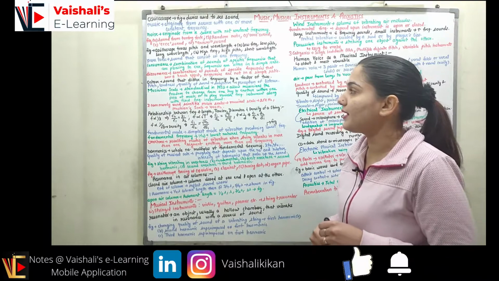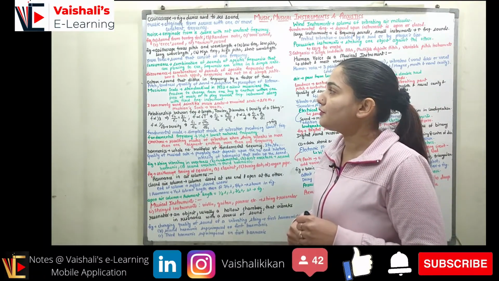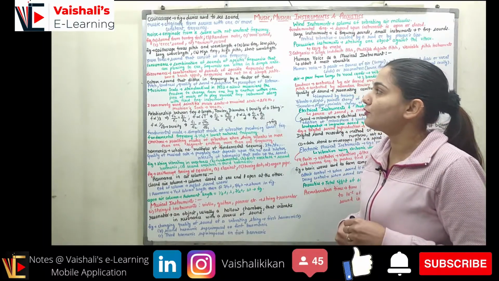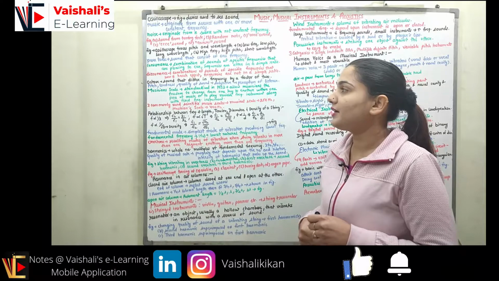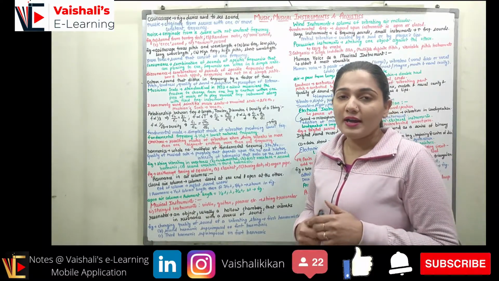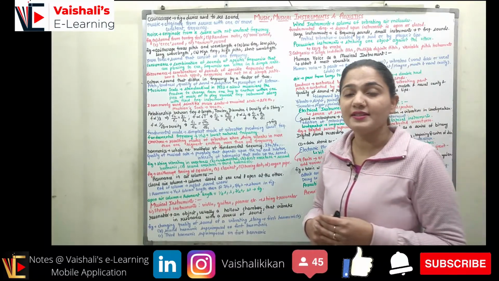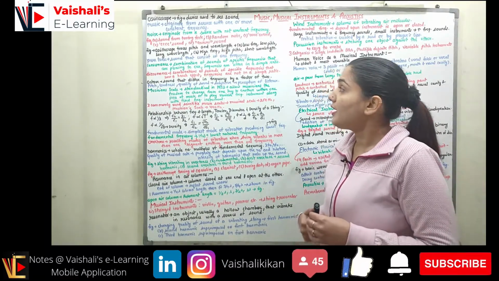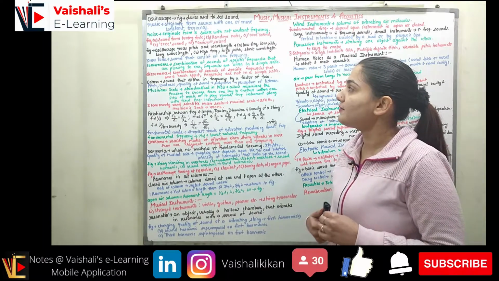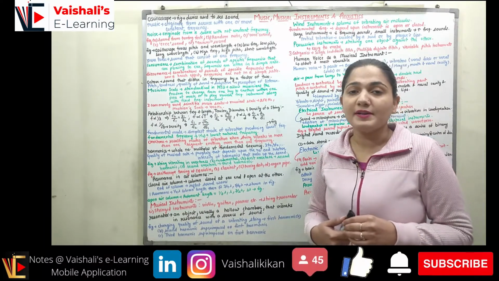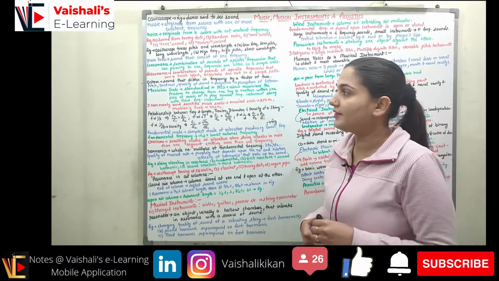Now coming to the next topic, that is consonance. Consonance is the combination of sounds of specific frequencies that are pleasing to the ear. So if you hear some sound which is composed of some frequencies and this sound is pleasing to your ear, this is called consonance. These frequencies are often in a simple ratio. In consonance, frequencies are often in a simple ratio.